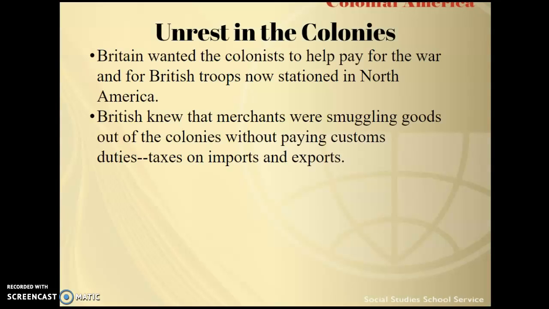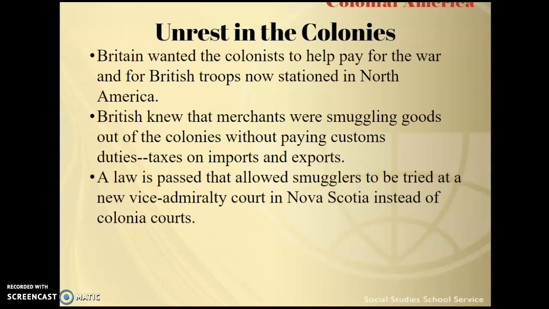And what this is going to lead to here, the last slide, is a tremendous amount of unrest in the colonies. You're going to have Britain wanting the colonists to help pay for the war, and now British troops stationed in North America. They knew that merchants were smuggling goods out of the colonies without paying customs duties on imports and exports.